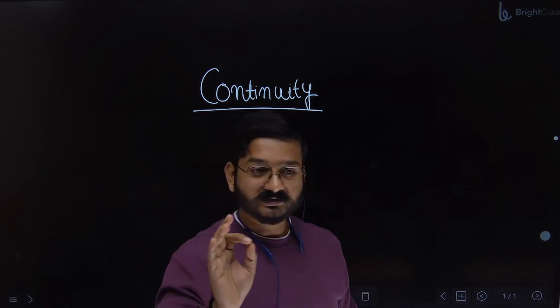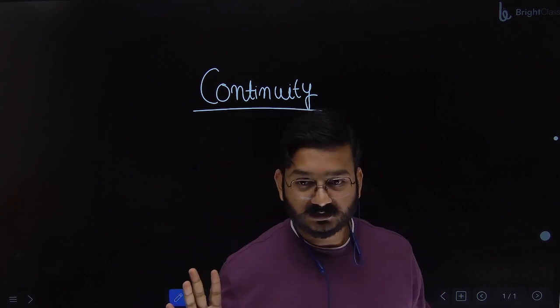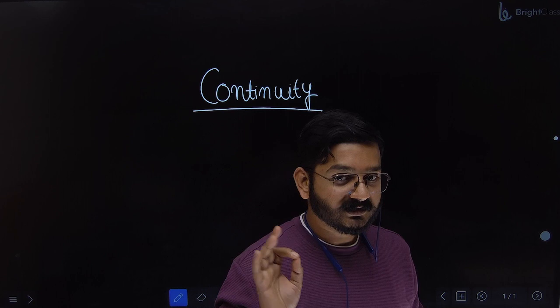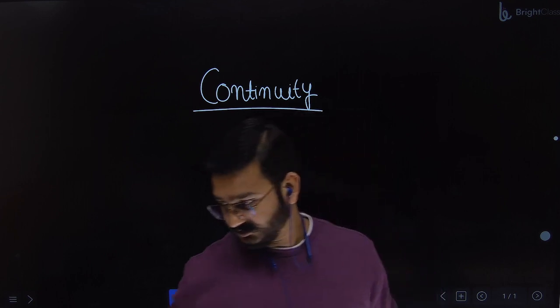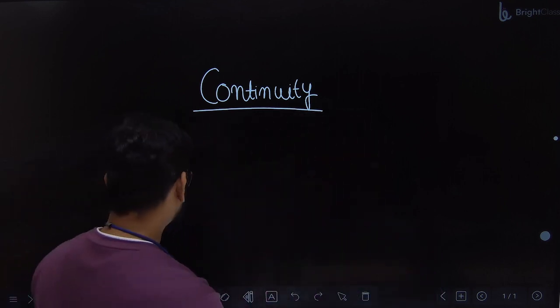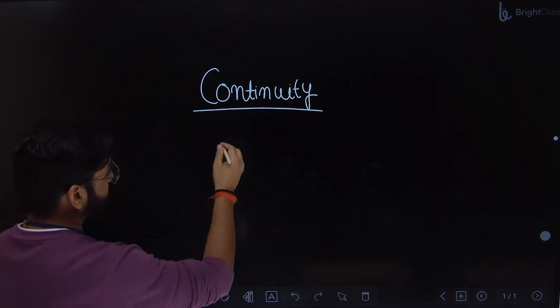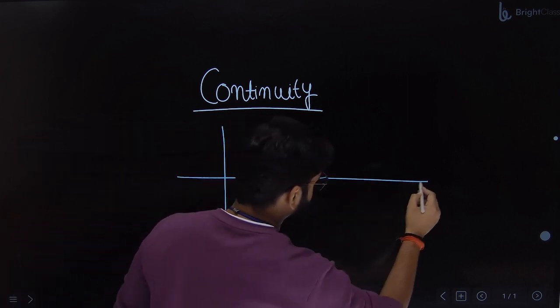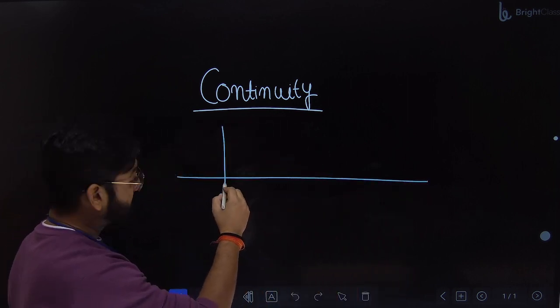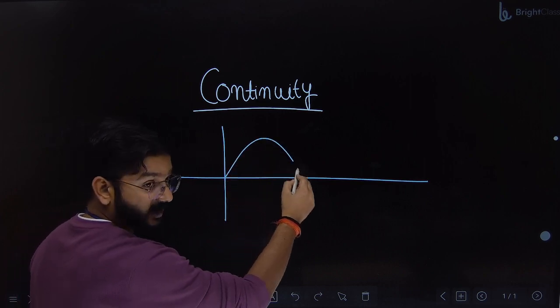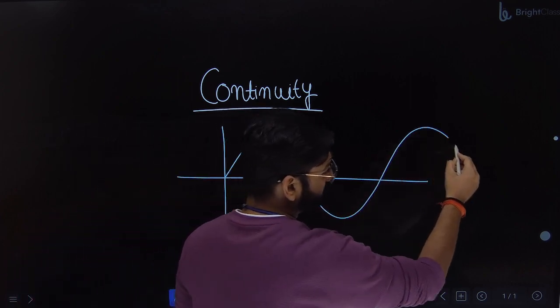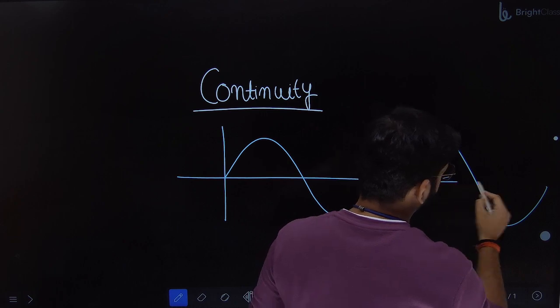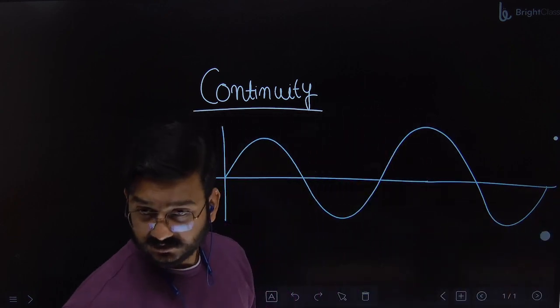If you draw the graph of sine theta, all of you know the graph of sine theta? Is there any break in sine theta? Let's draw it. If I draw the graph of sine theta, just notice, do I have to lift my hand to draw this graph? No. Why? Because there is continuity.